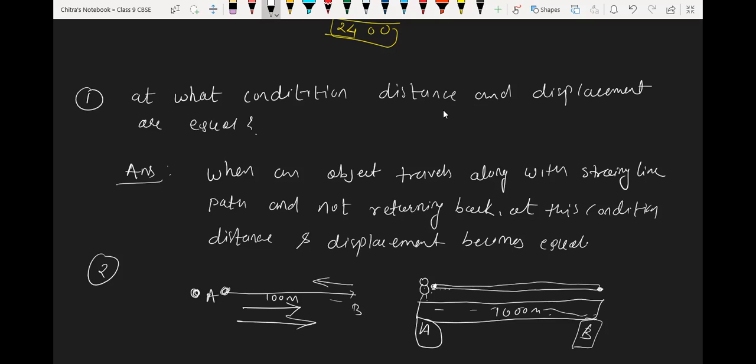You have covered a distance of 2 kilometers, one for going and one for coming, but your displacement is 0 because you are at the same position.